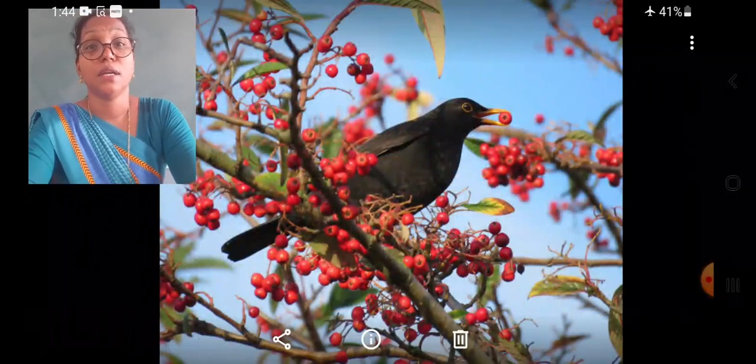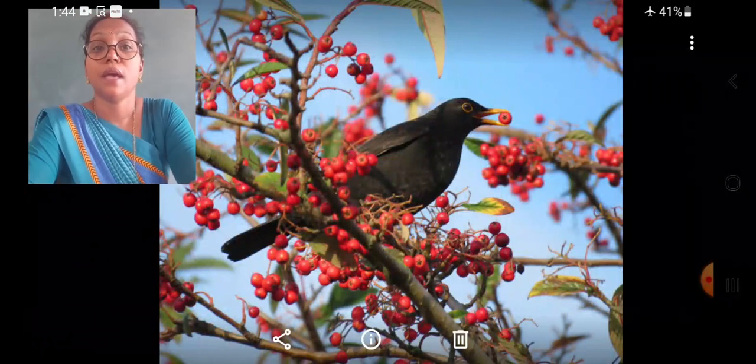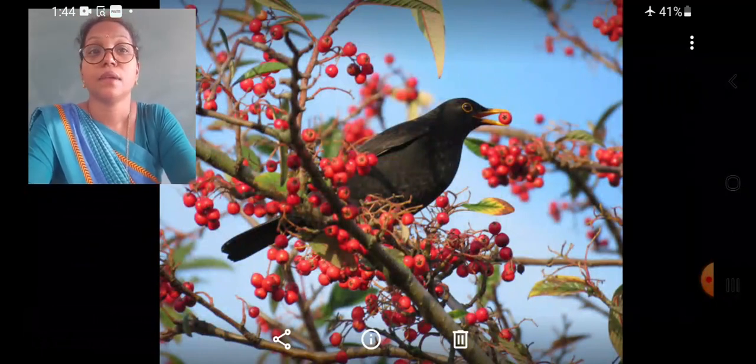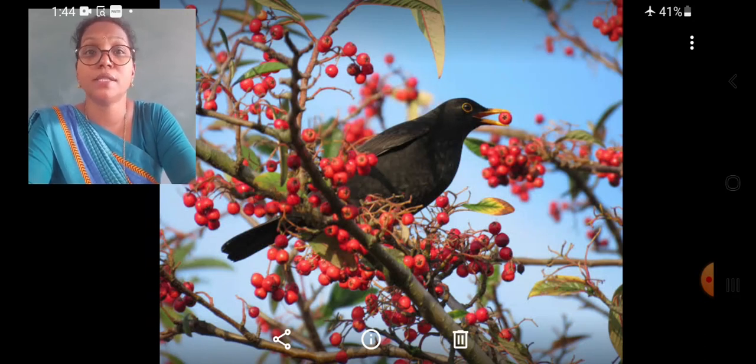Now children, the dispersal of seeds by birds and animals. Many of the birds eat the fruits and the fruits enter into their digestive system. The fleshy parts are digested and the undigested seeds come out in their excrement.